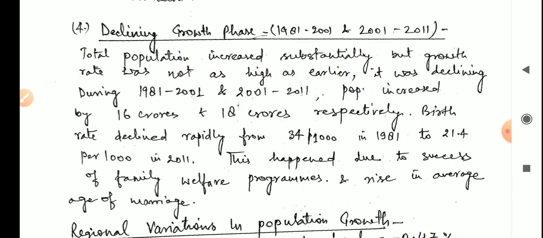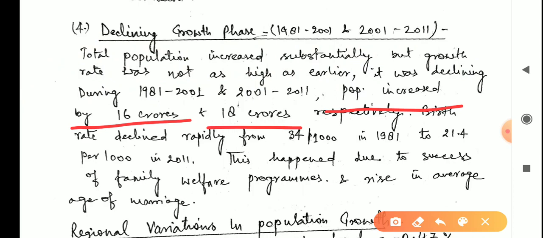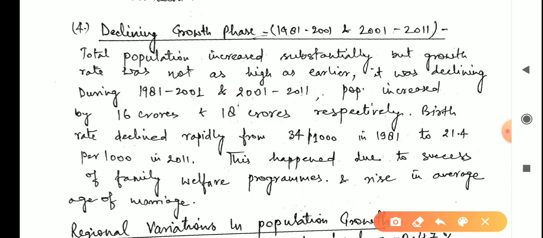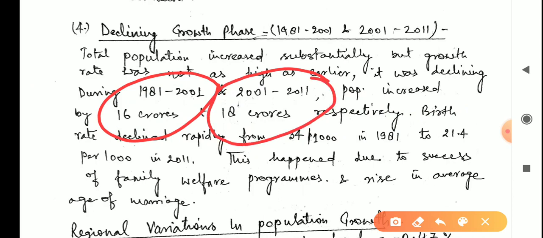Population increased by 16 crore and 18 crore respectively. It means in this period it was a 16 crore increase, in this period an 18 crore increase. You can see the difference: in 20 years 16 crore, in 10 years 18 crore. It was increasing but not at the same rate.